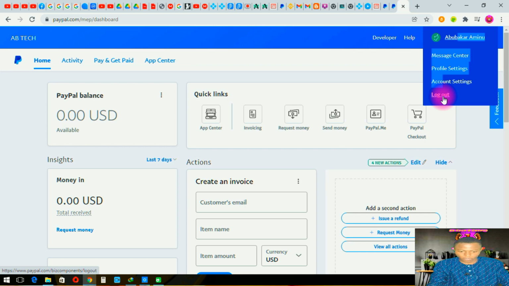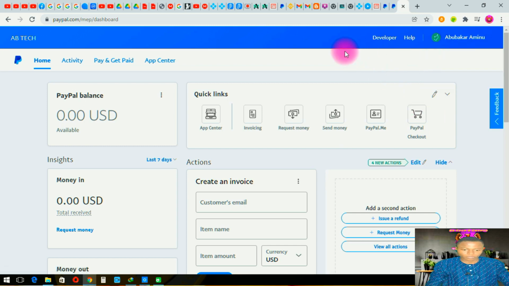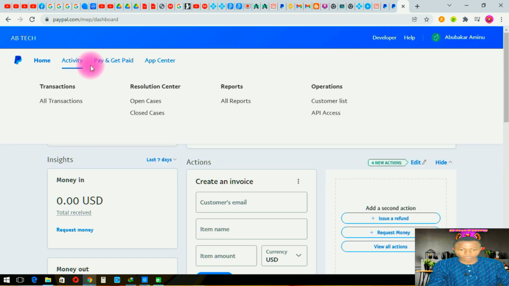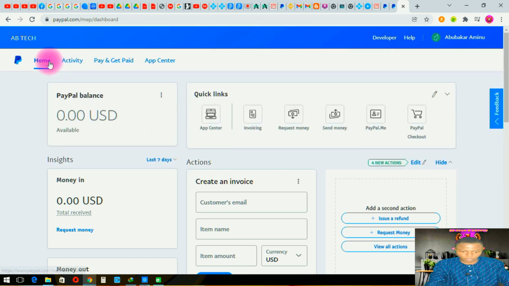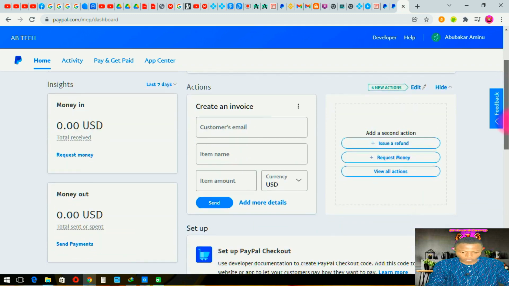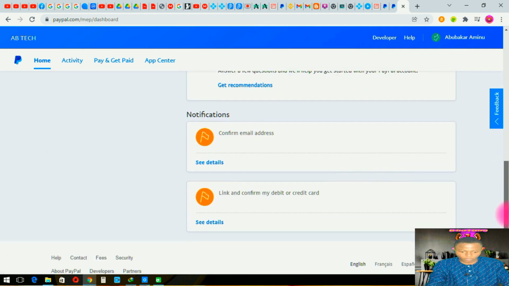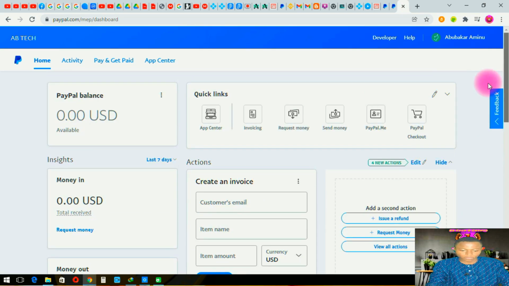So this is the PayPal account that you create. This PayPal account can send and receive money. You can do a lot of things with it if you work in ways that require a PayPal mail to receive your money. There's a process you follow to link your card and everything with it. Normally our cards here in Nigeria, you can link it and do everything, but you can't use the 3 cards.